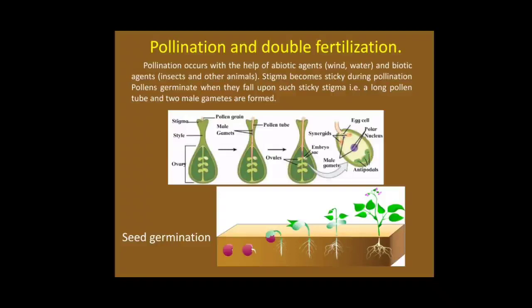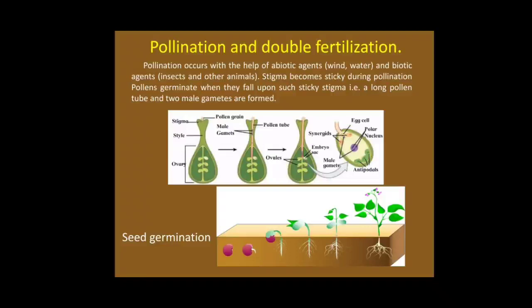Double fertilization. The stigma becomes sticky during this process and attracts pollen grains. Pollen grains germinate when they fall upon the stigma and release two male gametes through the pollen tube connected to the embryo sac, that is, the ovule.